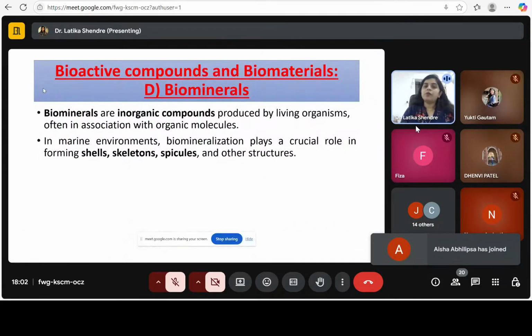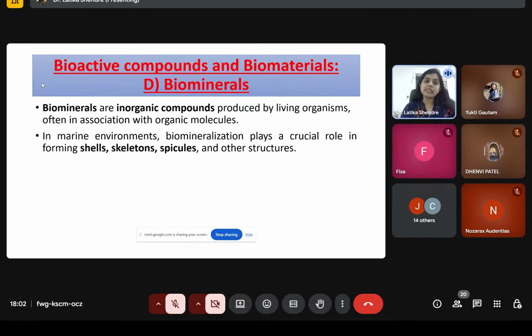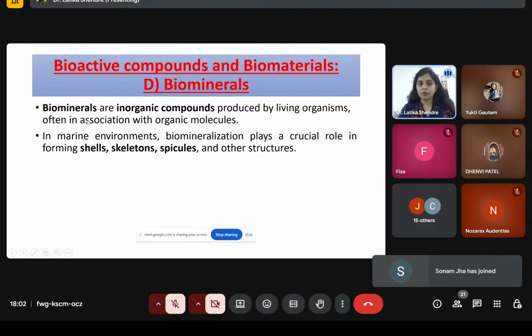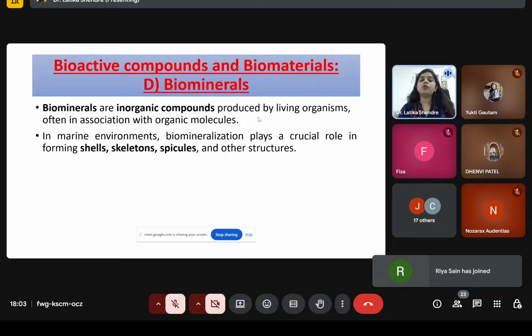There are certain bioactive compounds and biomaterial, including biominerals. Now, what biominerals are? These are the inorganic compounds that are produced by some marine living organism in association with the organic molecule. When inorganic compounds are formed in association with organic molecule, that will be considered as biomineral. And marine organisms like shells, skeletons, spicules, these are all responsible for the process of biomineralization. That means in association with organic molecule, they will form or produce some inorganic compounds.